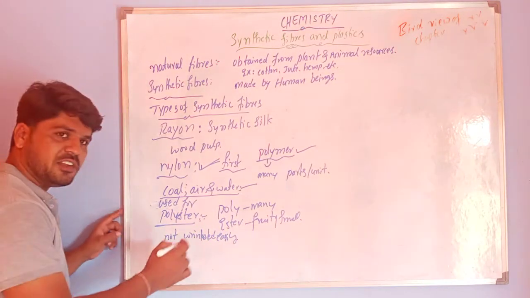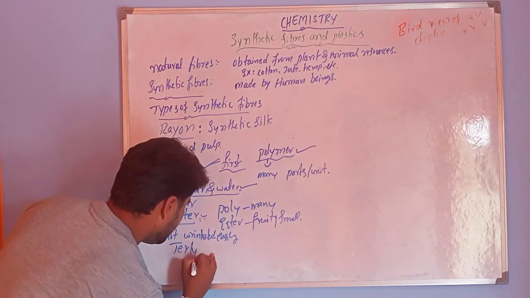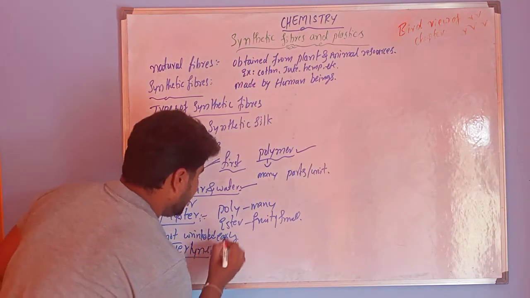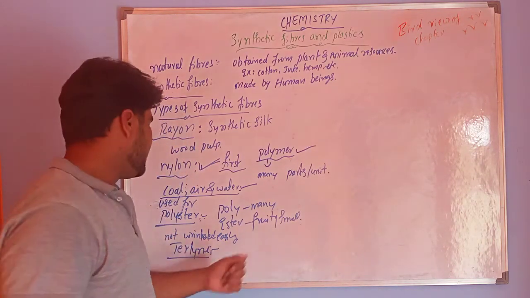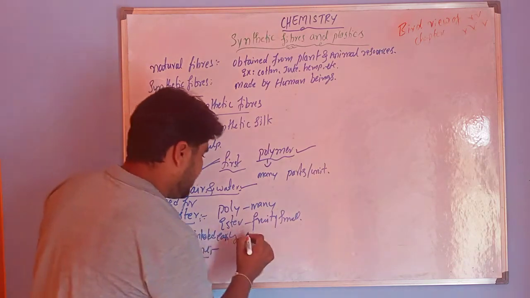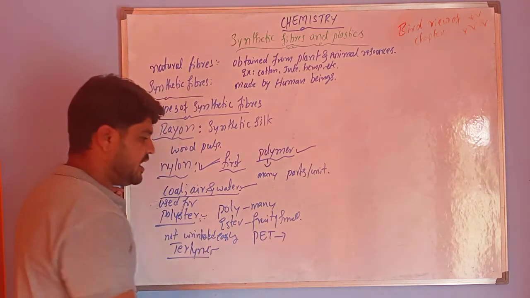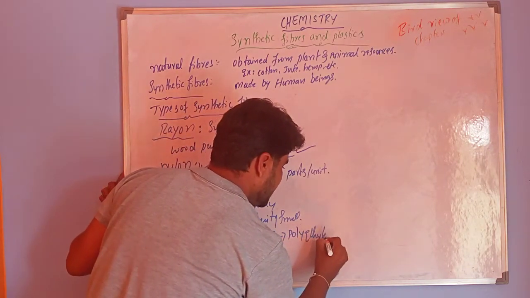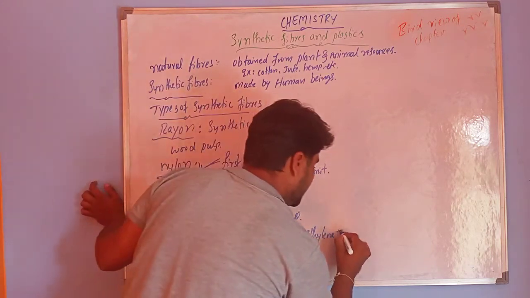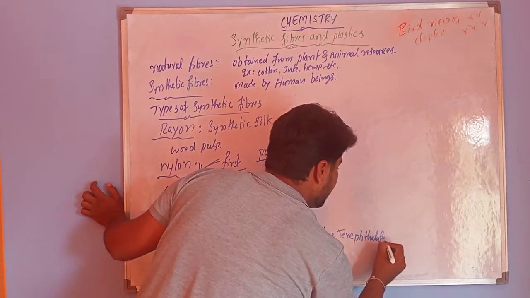The very famous polyester is terylene. Terylene is used for making dress materials. One more very famous polyester is PET, polyethylene terephthalate.